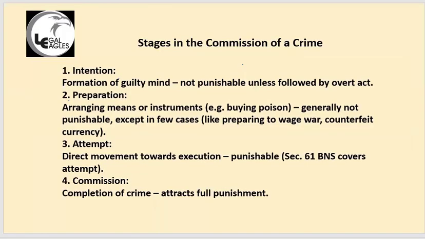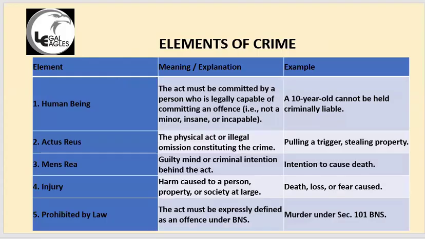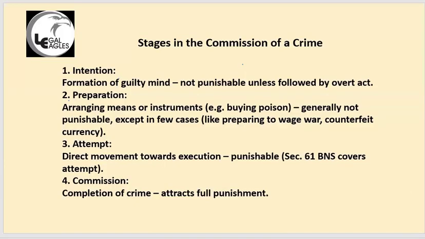And what are the stages of any crime? Okay, so first there should be an intention. This is the first stage. Criminal intention means the purpose of doing any act. By criminal, I mean forbidden by any law. Criminal law, what we have done before this step, it should be forbidden by law. So that your intention is to do some wrong act, that is guilty mind, and it is prohibited by the law.